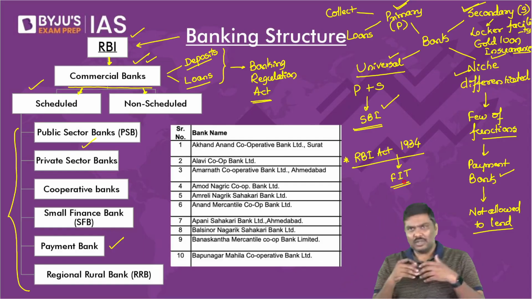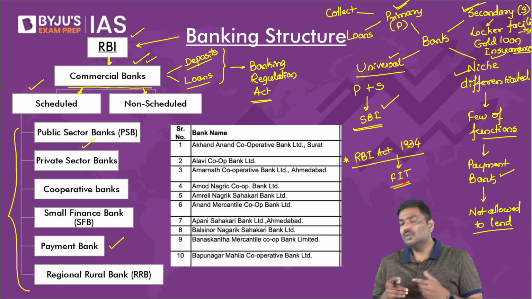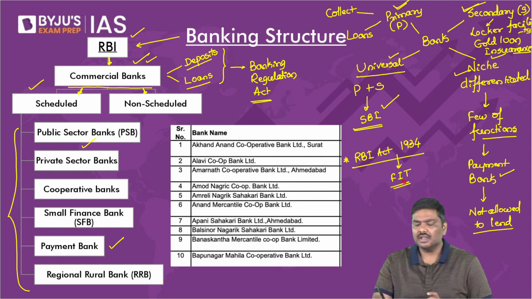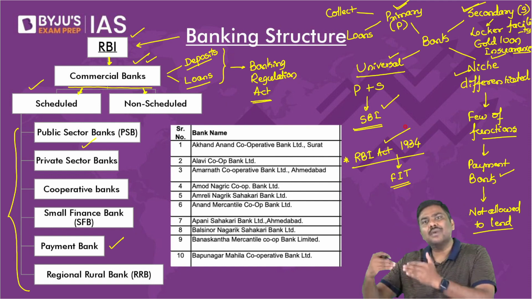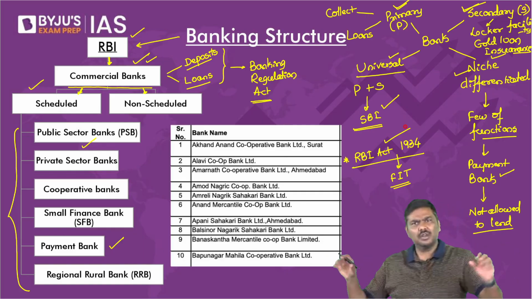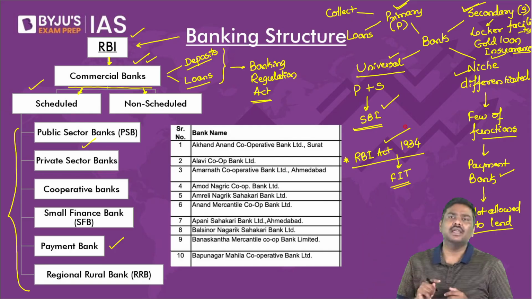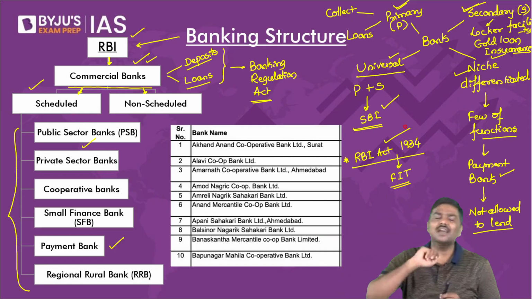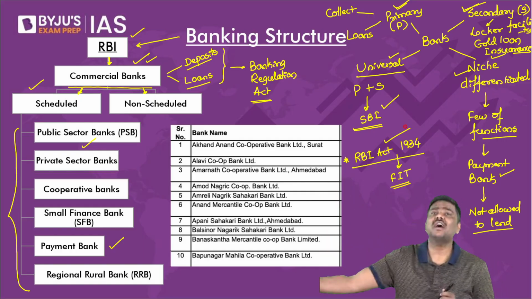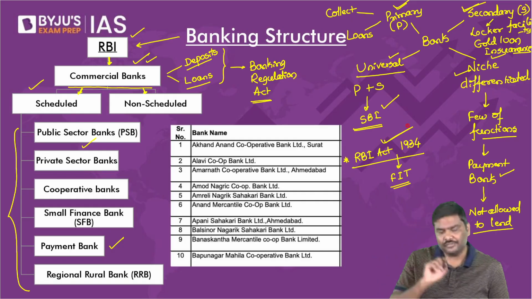The point I was trying to make earlier under flexible inflation targeting is that whatever is the function of RBI, all the functions, they will derive it from the Reserve Bank of India Act of 1934. Whatever is the function, whatever is the role, what is the composition of RBI, how many members should be there in the RBI, what policy should be implemented by RBI, in which area, everything will come from the RBI Act of 1934.